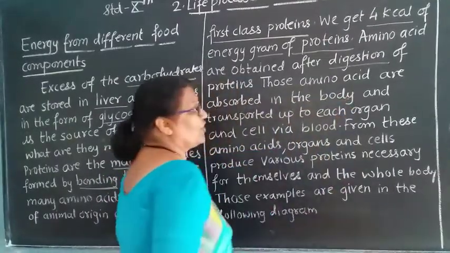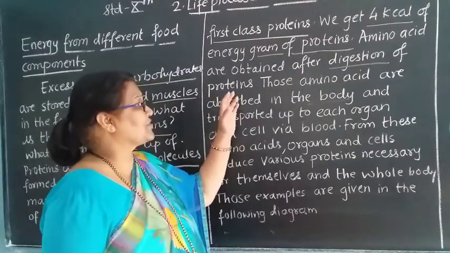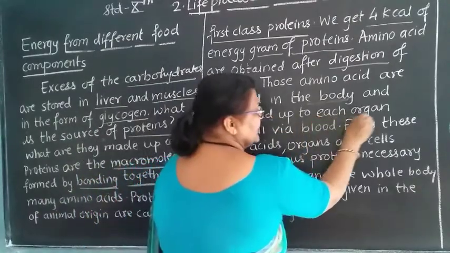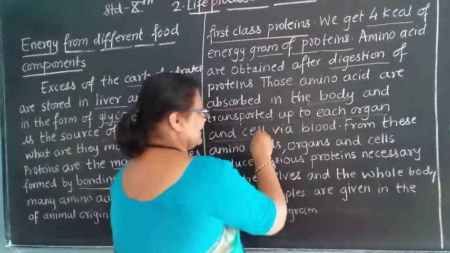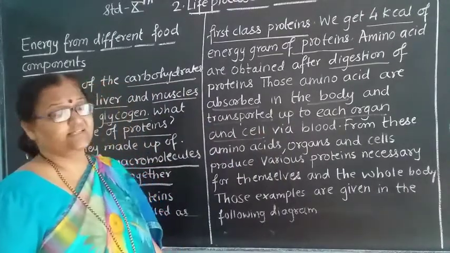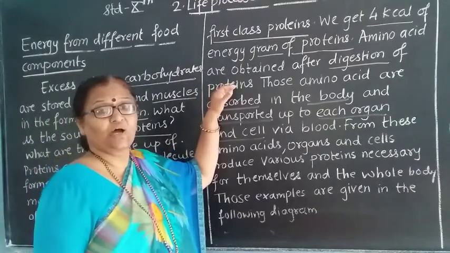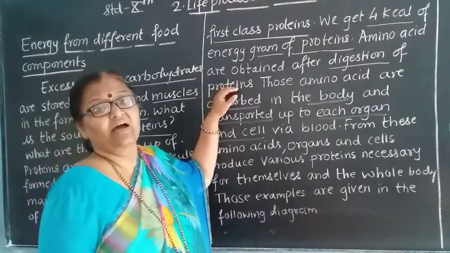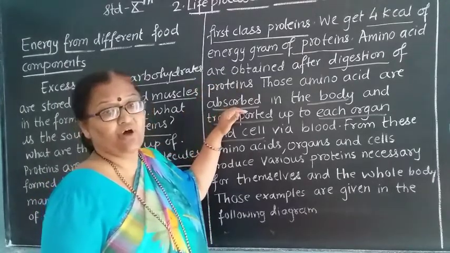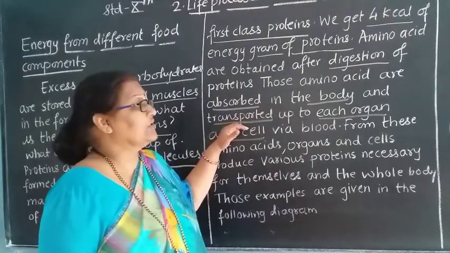Not only is there a formation of amino acids, but these amino acids are absorbed in the body and transported to each organ and cell. That means after breaking down the proteins, we get the amino acids, and these are absorbed and transported to each organ.